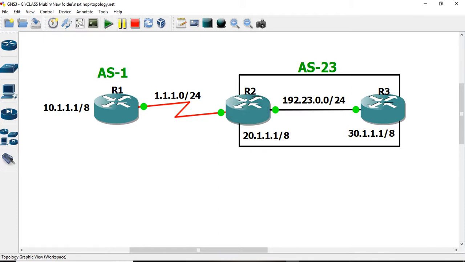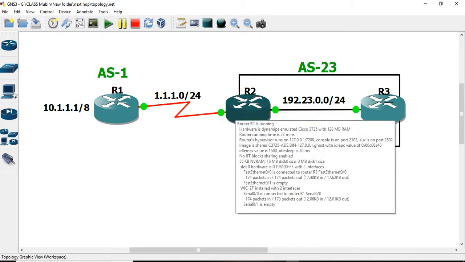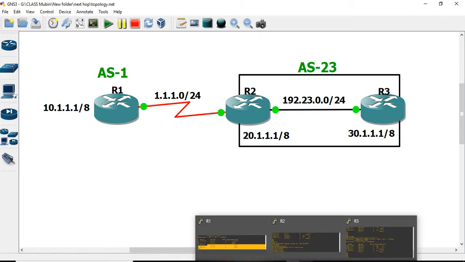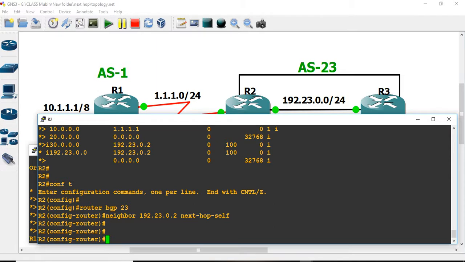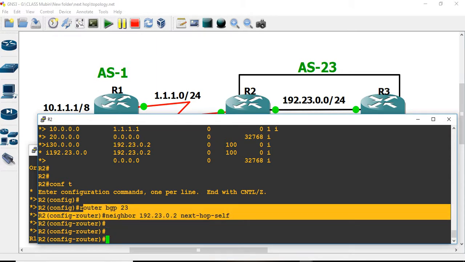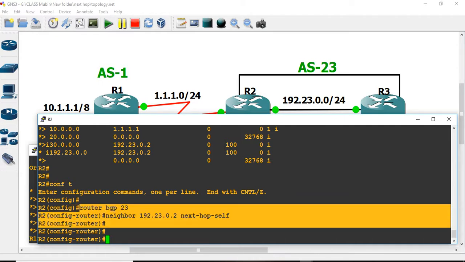Like the updates gained from R2, R3 will now assign the interface IP address of R2. Similarly, if you have other networks over here, or other routers assigned within the same AS, then the same command should be forwarded to others as well. So there is no problem. Okay, this is the command: neighbor next-hop-self. We can give this command.